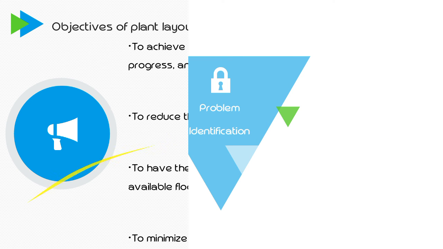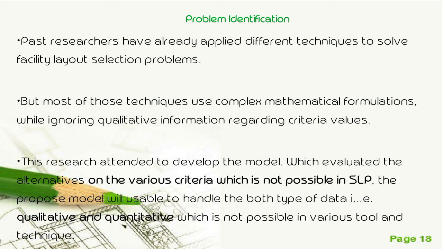Now, problem identification. Past research has already applied different techniques to solve the facility layout selection problem, but most of these techniques use complex mathematical formulation while ignoring the qualitative data regarding the criteria value. This research attempts to develop a model which evaluates the alternatives on the various criteria, which is not possible in SLP. The proposed model will be able to handle both types of data, that is qualitative and quantitative.